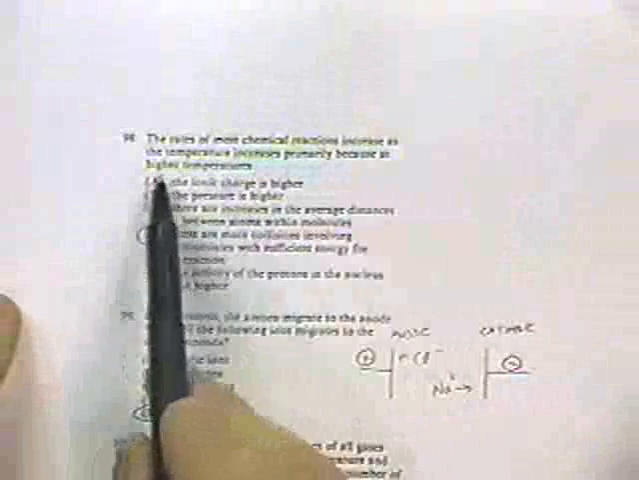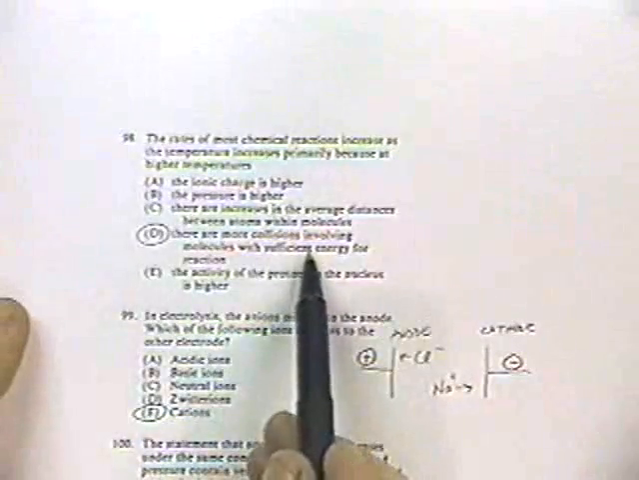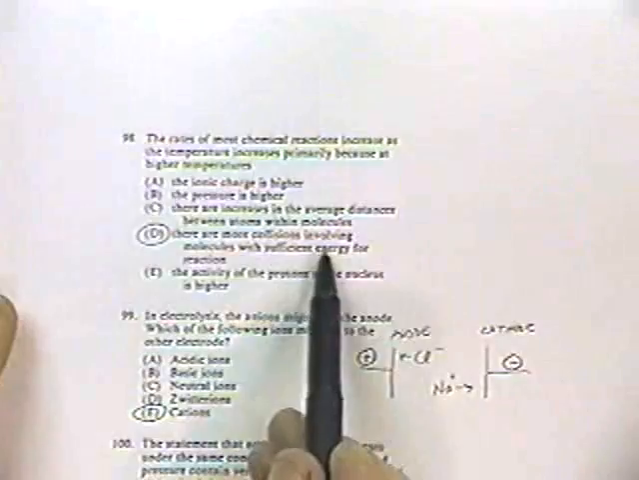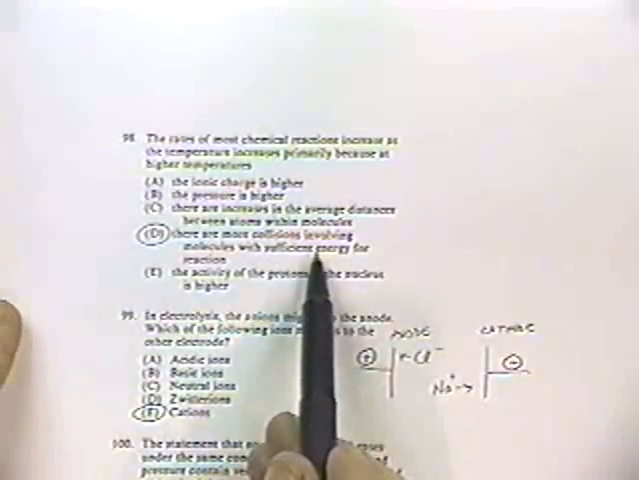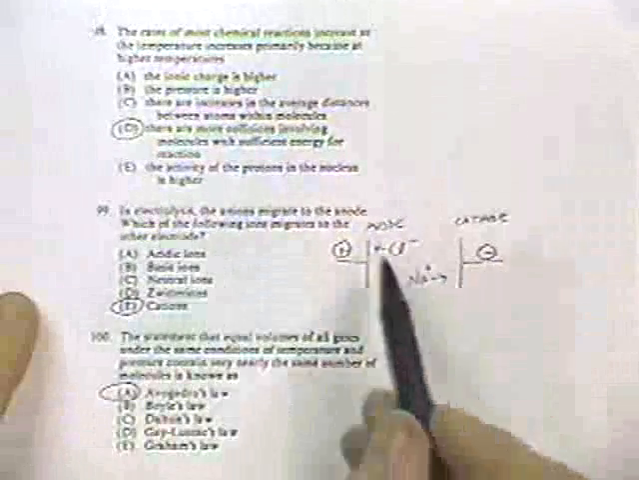Okay, here we've got a statement: the rates of most chemical reactions increase as the temperature increases, primarily because at higher temperatures there are more collisions of sufficient energy. So as you increase the temperature, the molecules are more energetic. A greater fraction of them have enough energy to react, and that's why increasing the temperature increases the rate of the reaction. Here we have electrolysis.